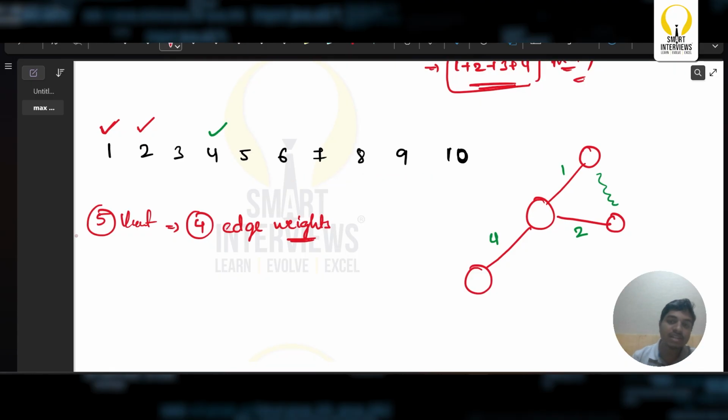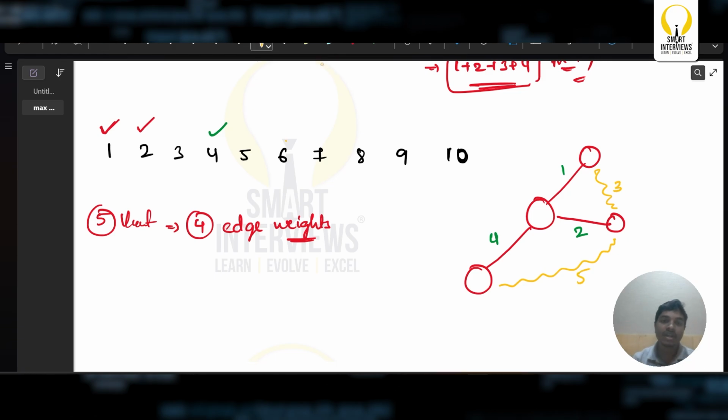But if I try to consider 5 itself, I am not guaranteed that I'll be getting the maximum. So I do one thing: I consider this as somewhere else over here. Let us go with yellow here. I consider this 5 as somewhere else over here, and I'm not going to take it. This is, let us say, 3, and this is, let us say, 5.